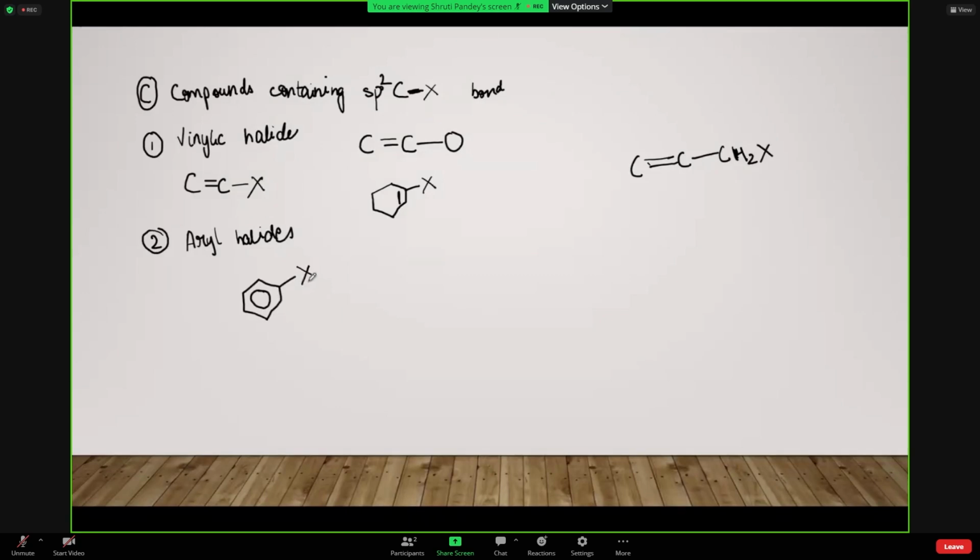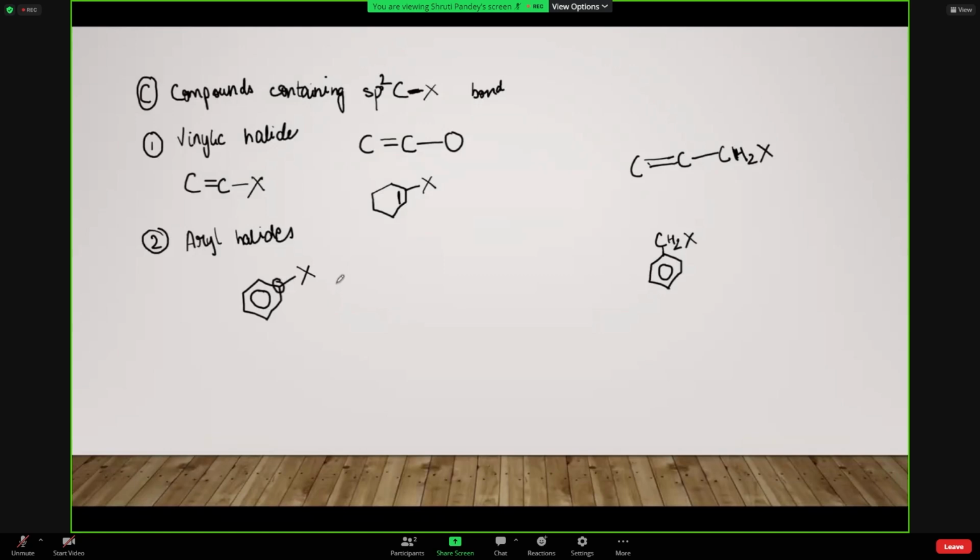तो यहाँ पे जो हैलोजन is attached to the carbon atom and that carbon atom is itself a part of the benzene ring. ठीक है, so these are the aryl halides. So when we were talking about the benzylic halide, बेंजाइलिक में क्या था, इधर पे लिख बनाते हूँ, बना देती हूँ मैं। तो बेंजाइलिक क्या थे, it was this thing like CH2 and X. Like the carbon atom which is attached to the halogen, that is not a part of the ring here. लेकिन यहाँ पे this carbon atom is a part of a ring. ठीक है.